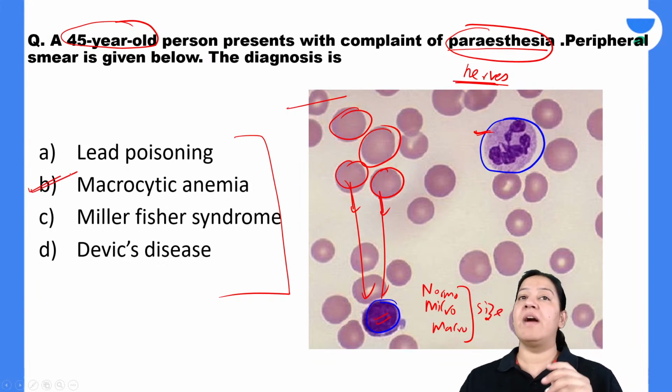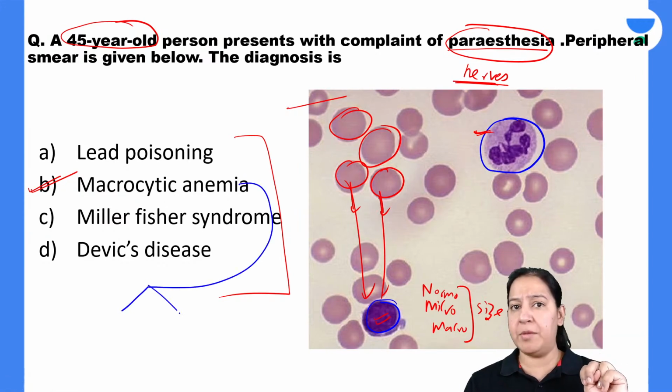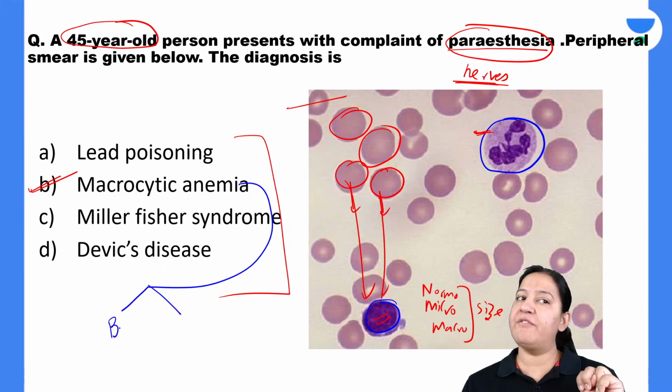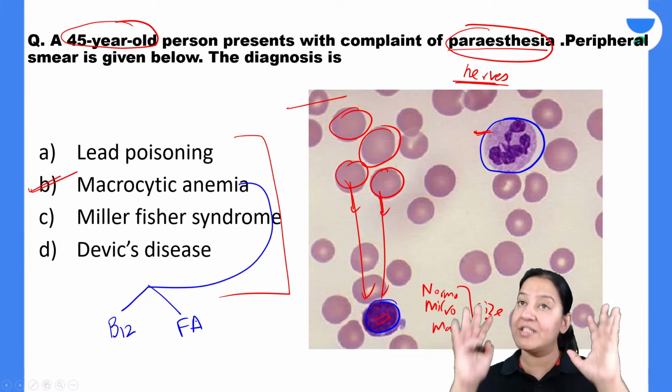Now all those who have answered B, one more question I want to ask you here. Everyone who has answered it correctly, I can't read all names, but yeah, everyone. One more question for you. We all know that macrocytic or megaloblastic anemia can occur by deficiency of vitamin B12 or by deficiency of folic acid. So my question to you, what is the specific deficiency in this question?